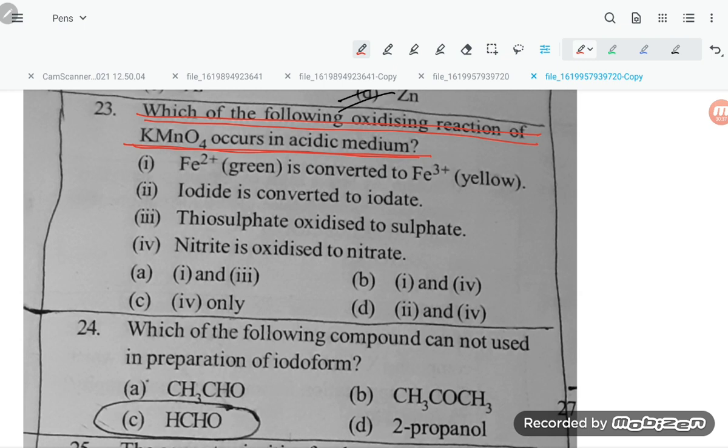And second, an iodine. If you talk about iodide, it is converted into iodate? No, I minus is converting into I2. So this is wrong. Thiosulfate oxidized to sulfate? No, this is wrong. Nitric acid oxidized into nitrate. This is correct. 1 and 4 are correct, student. So option number B is correct.